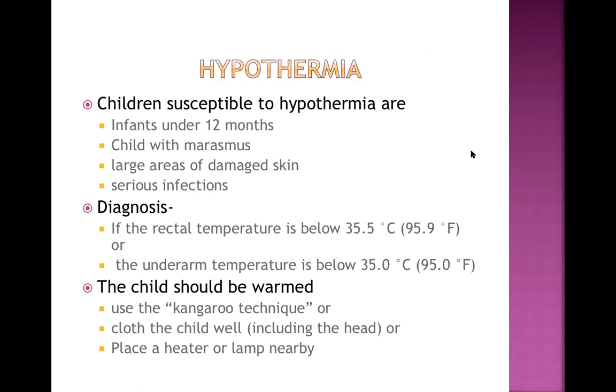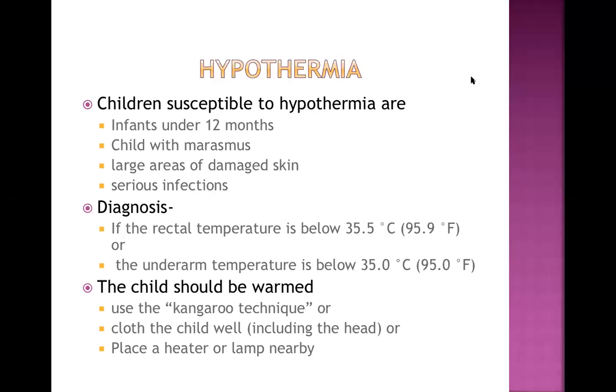I was talking about the management of hypoglycemia before the break. Now hypoglycemia can be managed by two different ways. If the child is conscious and can drink, we can give some food like F75 to the child, or we can also give 10% dextrose or sucrose.